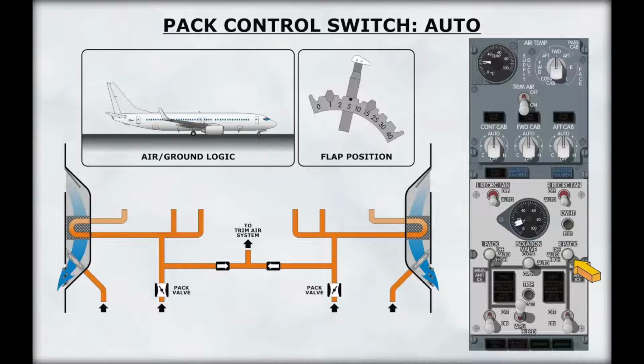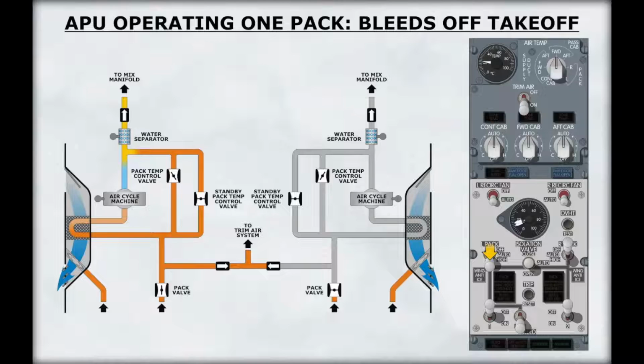With only one pack operating when in flight with the flaps up, pack flow rate is regulated to high. When operating one pack from the APU, the pack will switch to the high flow mode when both engine bleed switches are off. This is normally what happens during a bleeds off takeoff.